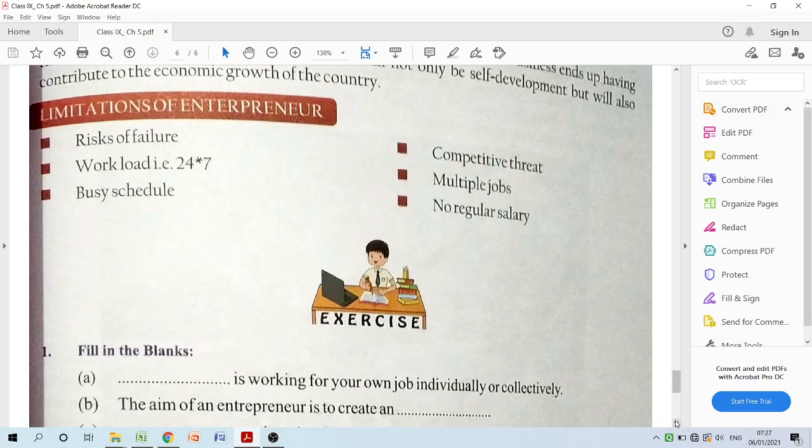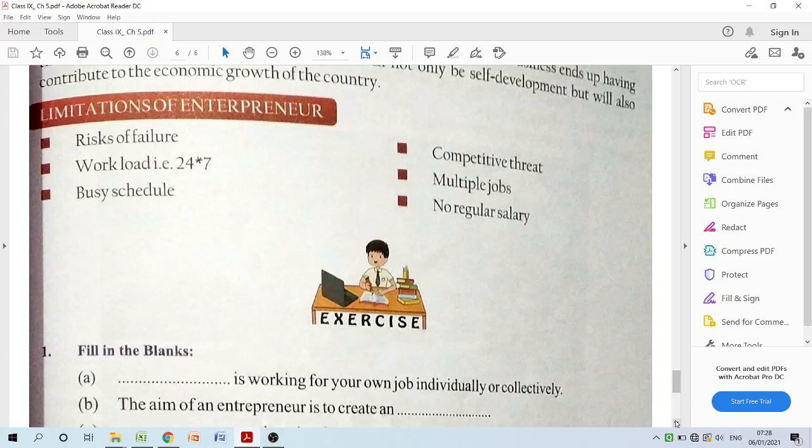Workload. When you start a business, you don't think about a time slot of 8 hours in a day. You have to work 24 into 7 because it is your company, and because of that you stop giving time to your personal life and your family members, and it becomes very difficult to manage personal relationships when you become an entrepreneur. That ignorance becomes very critical in managing a balanced personal life.